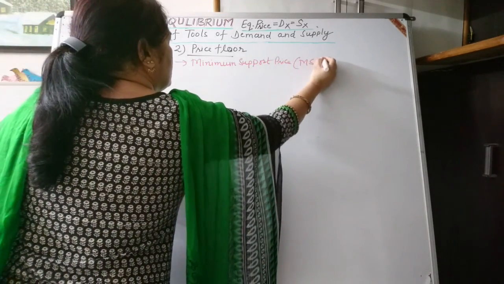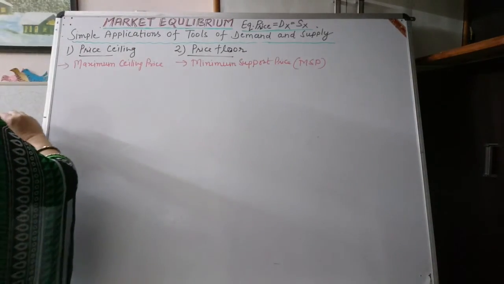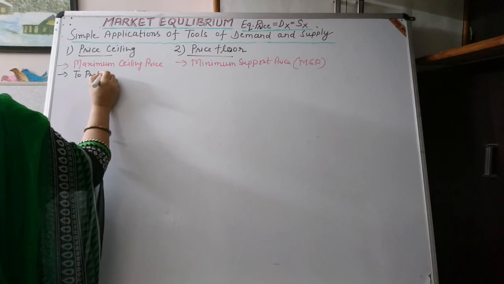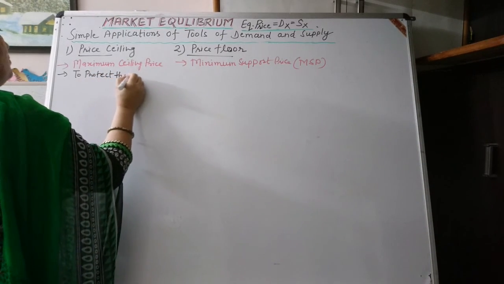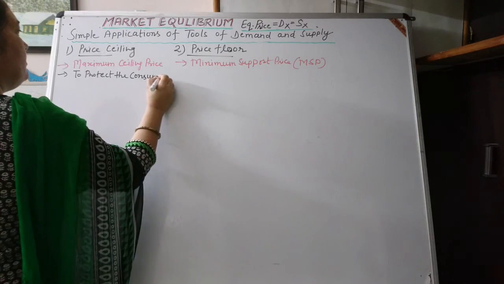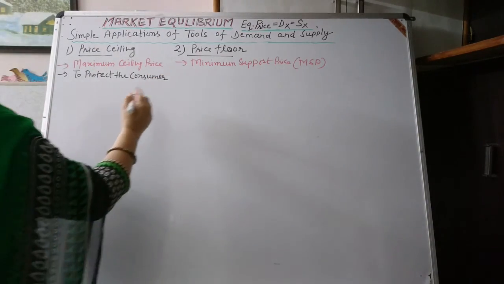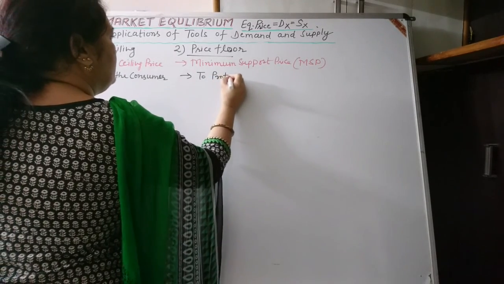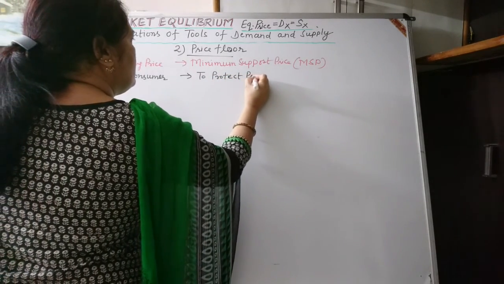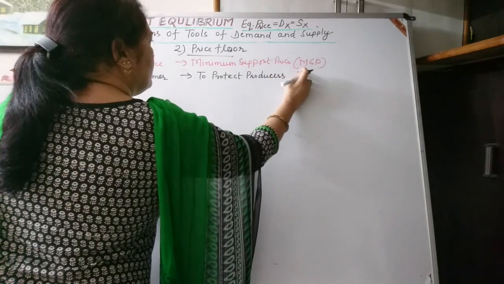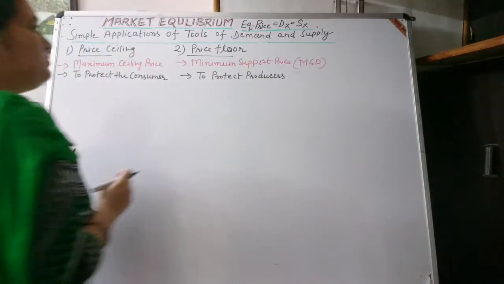Minimum spot price. This is to protect the consumer. There will be a maximum selling price to protect consumers, and to protect producers there will be a minimum spot price.